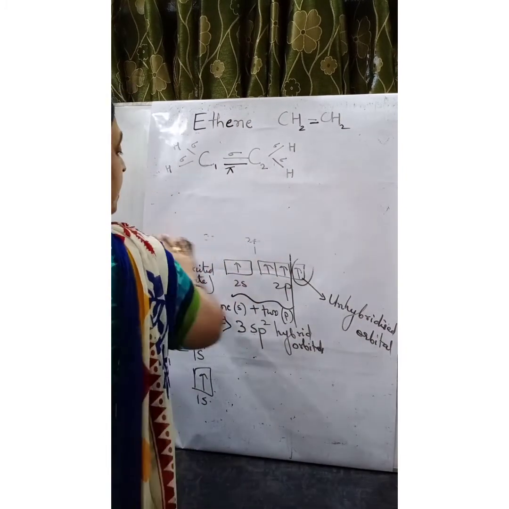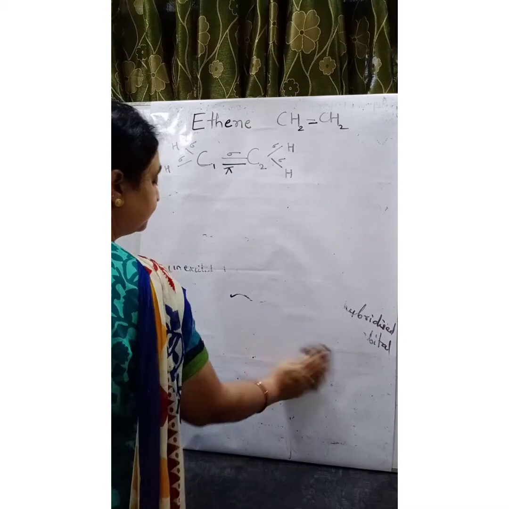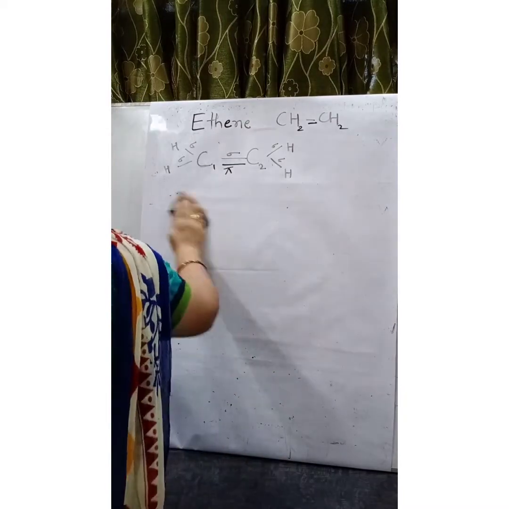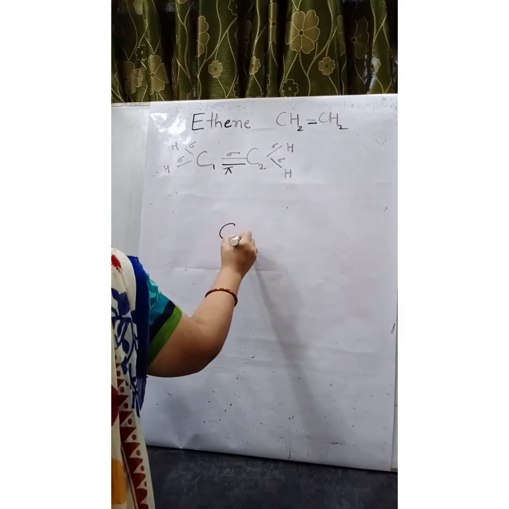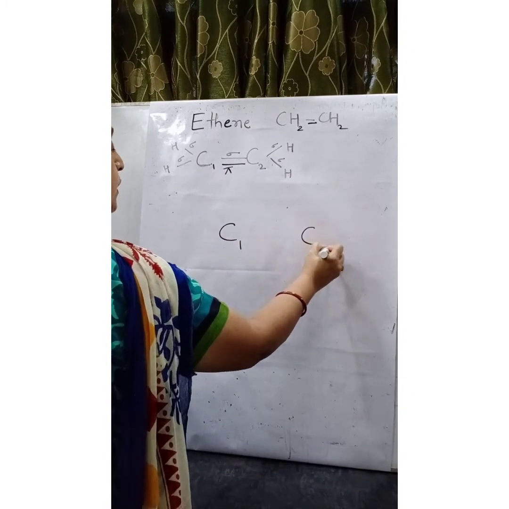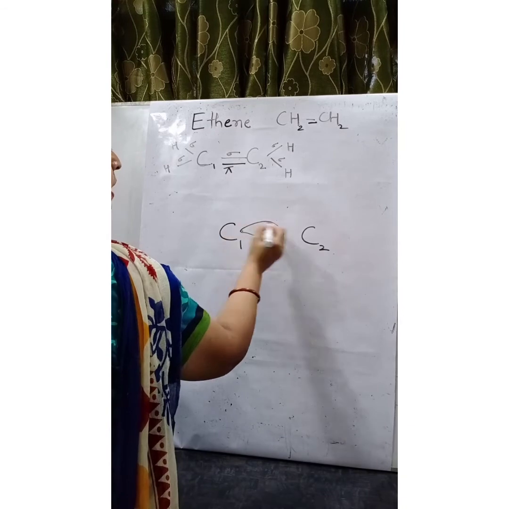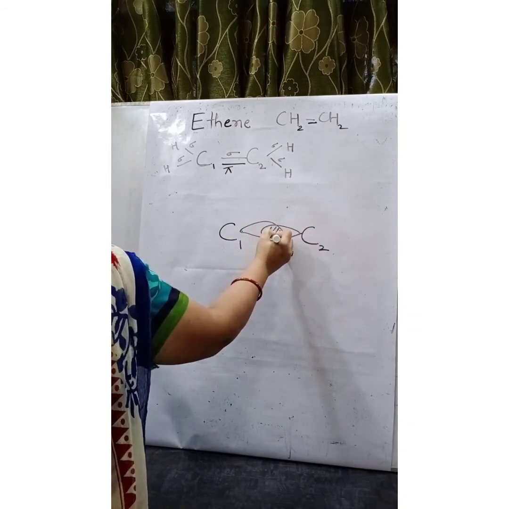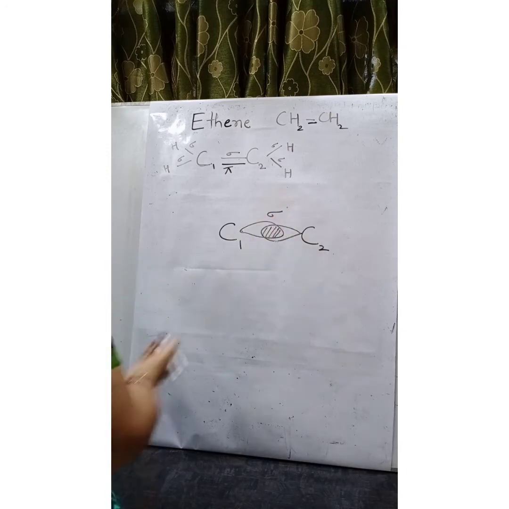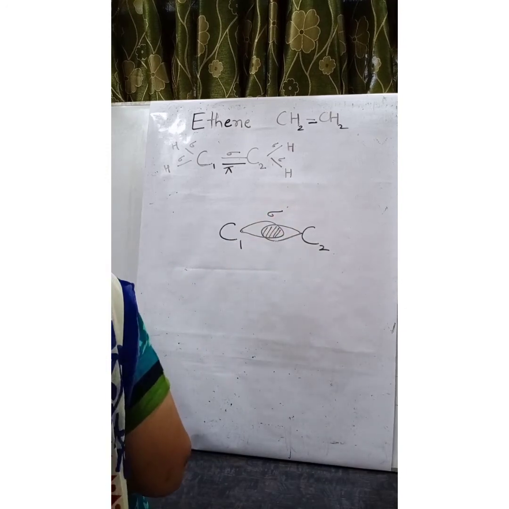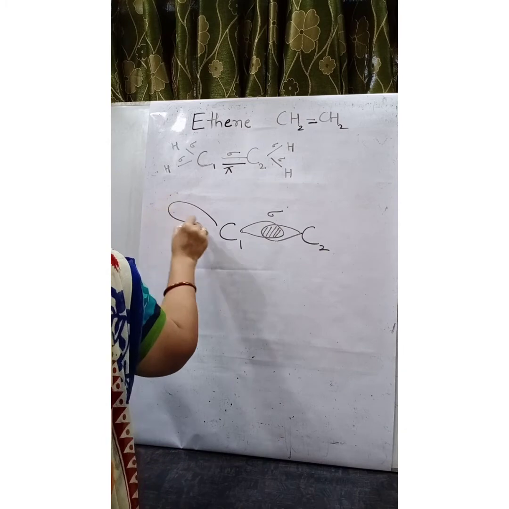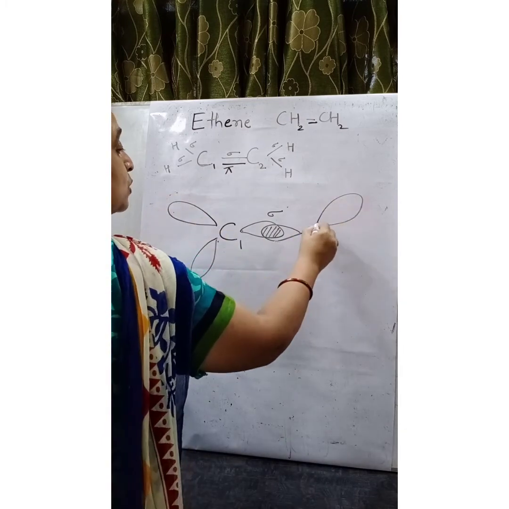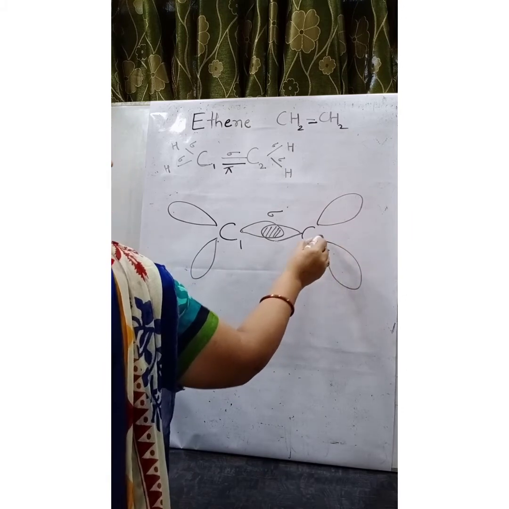Let us see the diagrammatic representation. This is carbon number 1, carbon number 2. One of the sp2 hybrid orbitals overlap with each other forming carbon-carbon sigma bond, and there are 2 more sp2 hybrid orbitals.